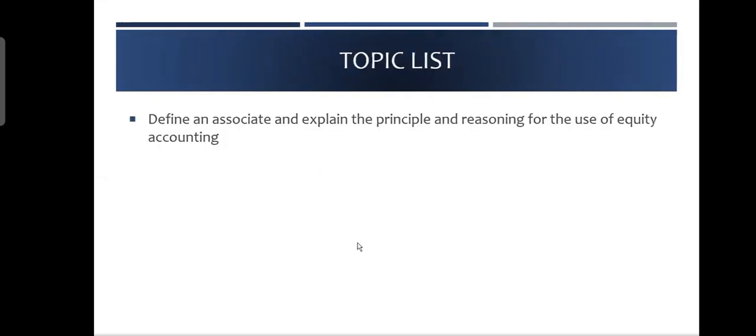Let's define an associate. I already have told you, an associate is a situation where you have significant influence, which means that you can only participate in the decision-making process, which comes to you from 20 to 50% of the equity shareholding. And we use the equity accounting method, which is IAS 28. What is the equity accounting method? I'm going to explain very simply.